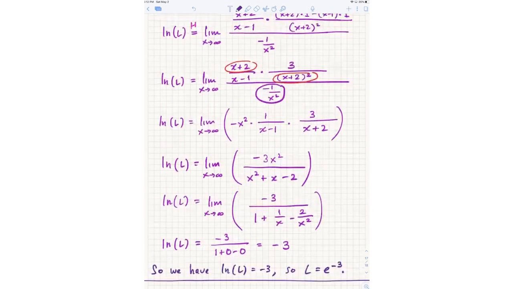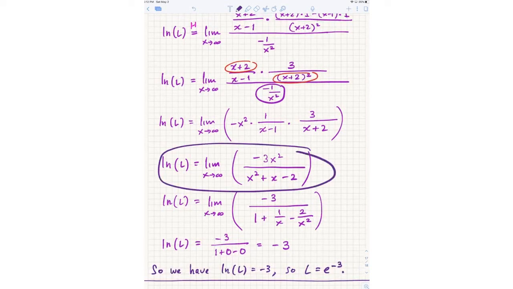Okay, questions. I see Sahana's gonna ask a question. Can we reapply L'Hopital's rule? Yes, you can also do that. So at this stage, you can also say as x goes to infinity, this is negative infinity over infinity, and you can do L'Hopital's rule twice because you'll do it once, you'll get negative infinity over infinity again, and then you can do it a second time. So L'Hopital's rule 2 more times is also perfectly fine.